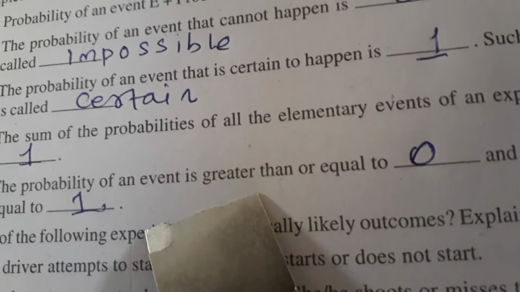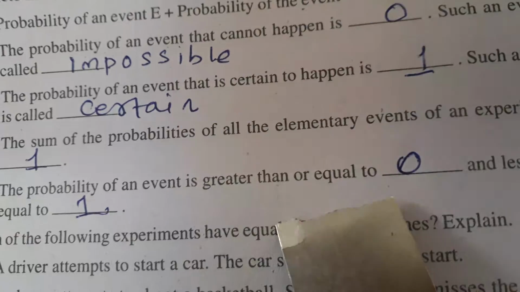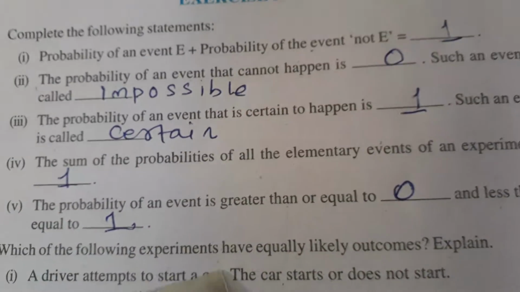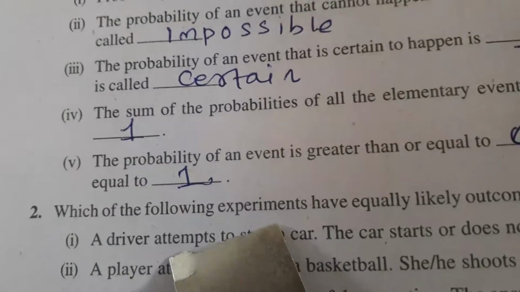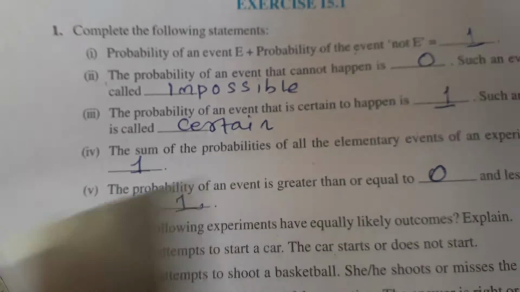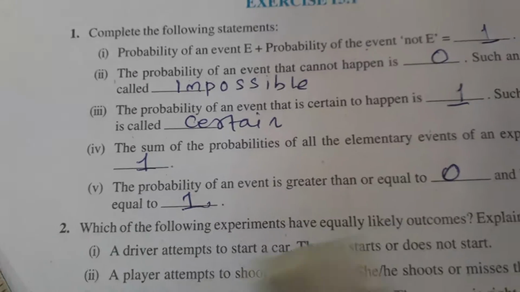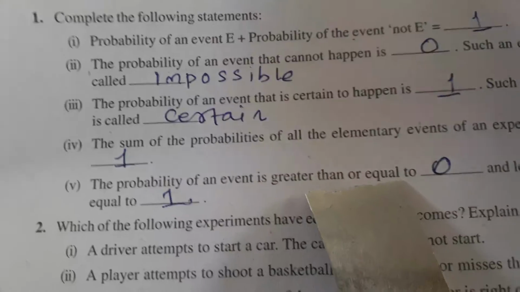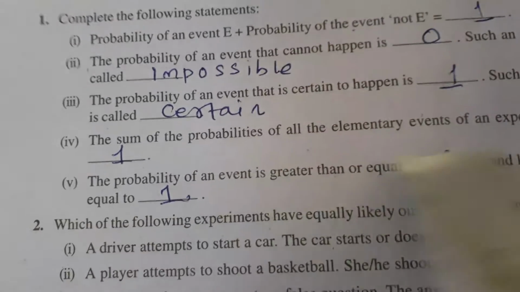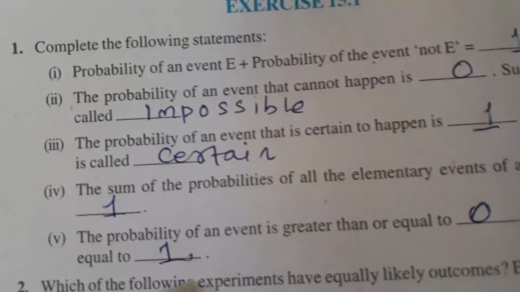The probability of an event always lies between greater than or equal to 0 and less than or equal to 1. Any event you take, it cannot be less than 0 and it cannot be more than 1. Always it lies between 0 and 1, in which 0 and 1 are included. Okay, the blanks are over.